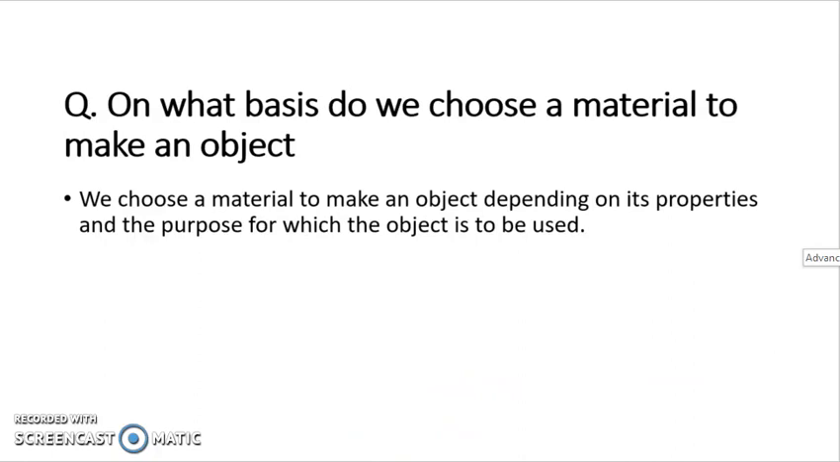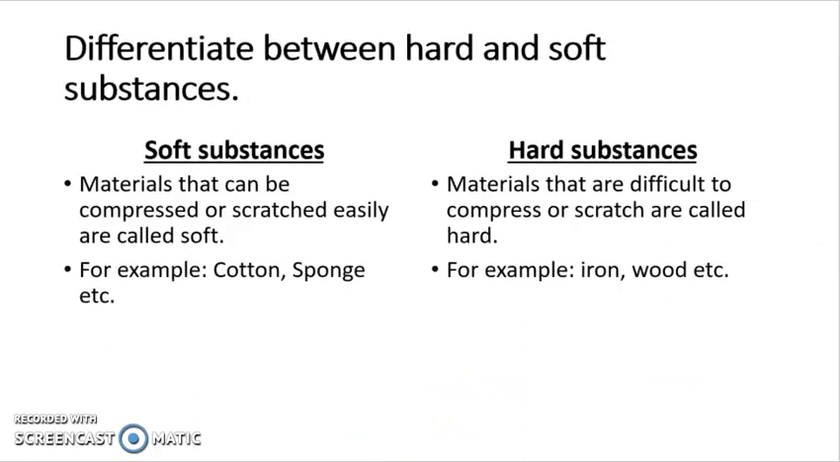Now the next question. Differentiate between hard and soft substances. So what is a soft substance? Materials that can be compressed or scratched easily are called soft, like cotton and sponge, while materials that are difficult to compress or scratch are called hard substances. For example, iron and wood, they are hard.